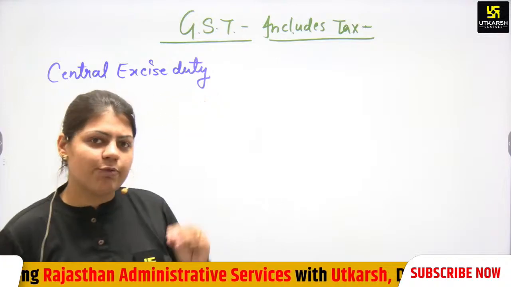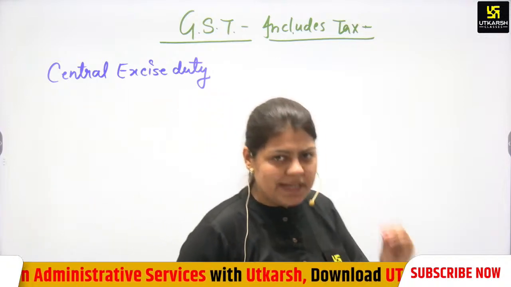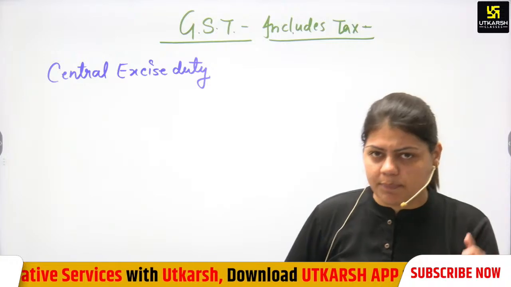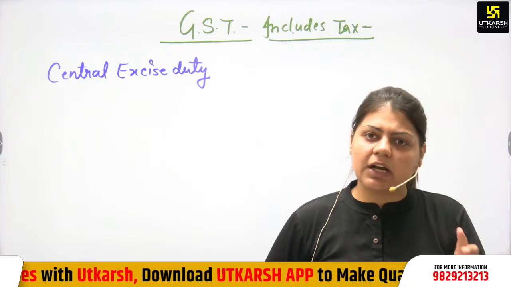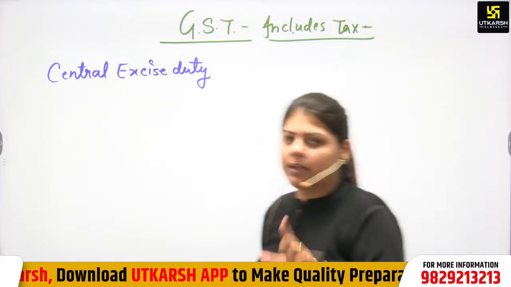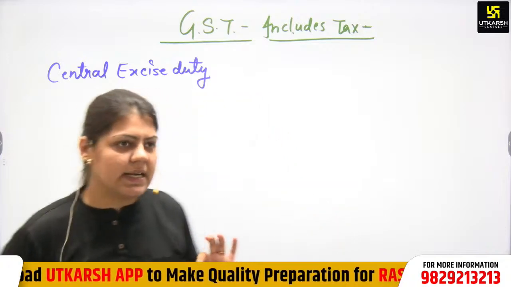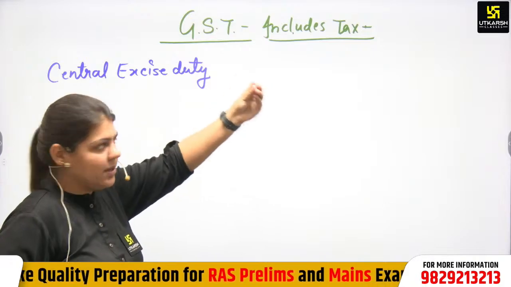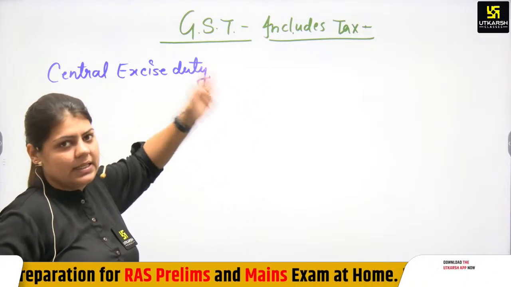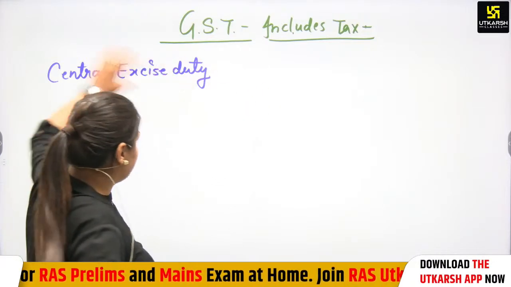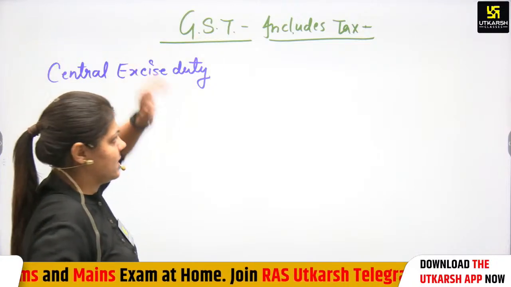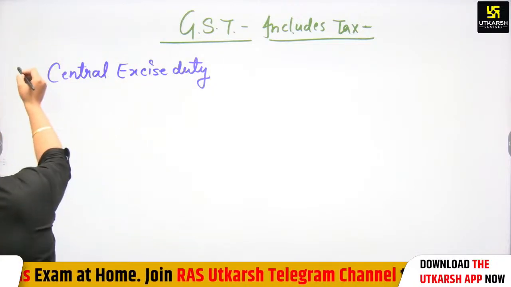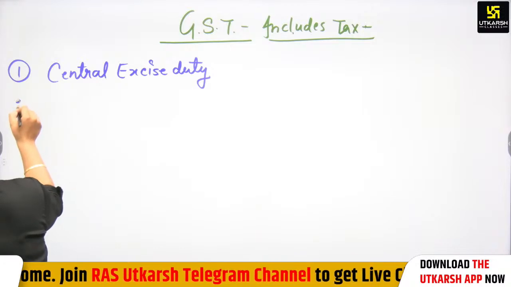It is a tax which is imposed on the very first production of the product within the country, not outside the country, within the country. That is why it is called central excise duty. Now it is imposed as CGST in GST, because it is merged in GST. So very important, it is a central excise duty.